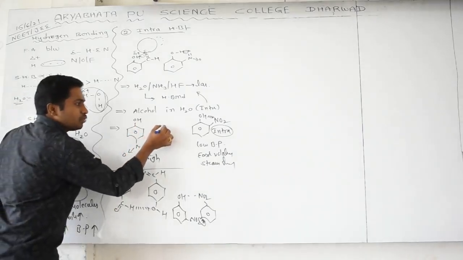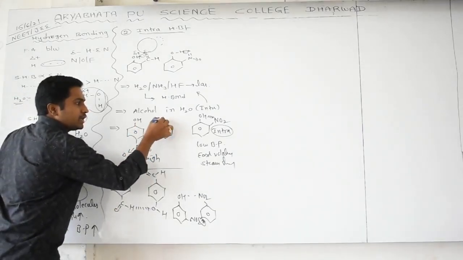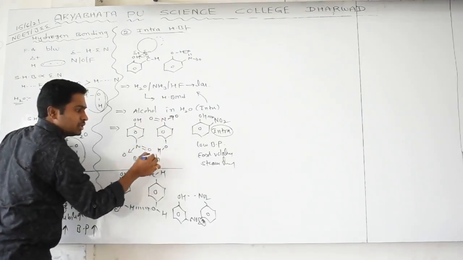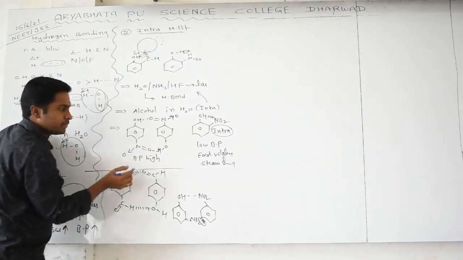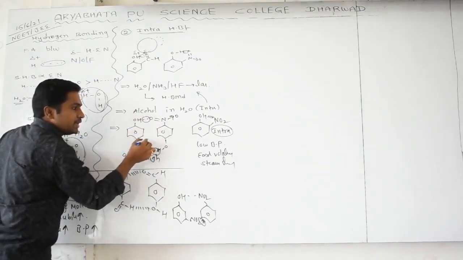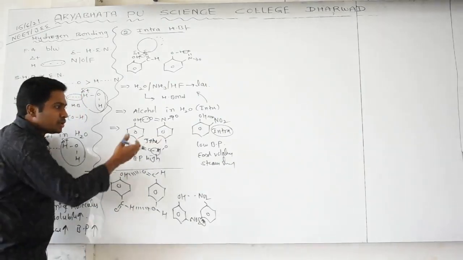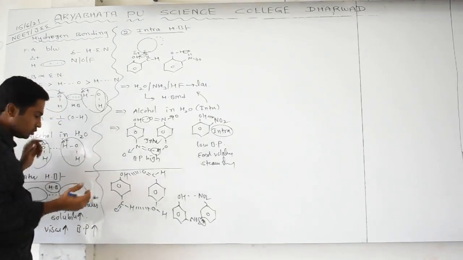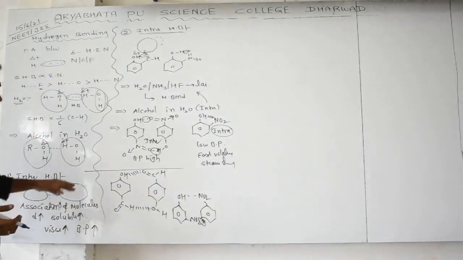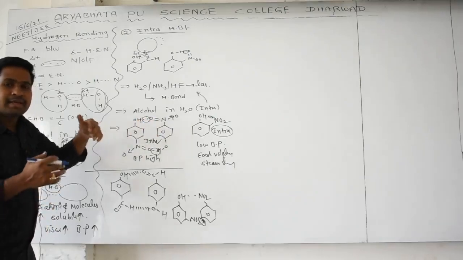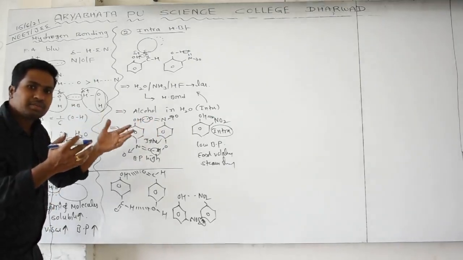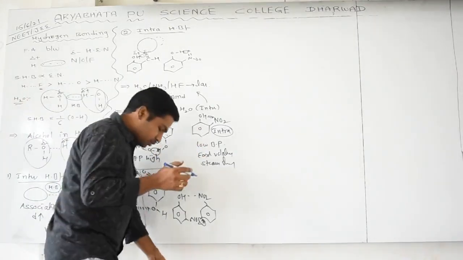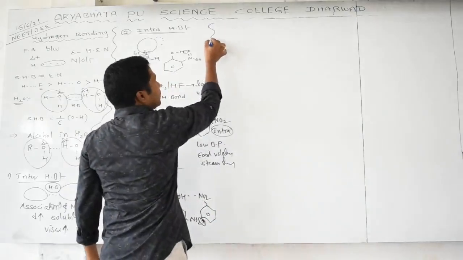So this molecule is involving in intermolecular hydrogen bonding, which can be written as N double bond O, coordinate covalent bond with oxygen and OH. Here hydrogen bonding, here hydrogen bonding. This hydrogen bonding is called intermolecular hydrogen bonding. Because of this intermolecular hydrogen bonding, what happens? The molecules become like groups. That only I called association of molecules. If they are forming like groups, is there any chance to easily disturb them? No. That's why boiling point will be high. Are you clear? Yes. I will tell you some other important things related to hydrogen bonding.